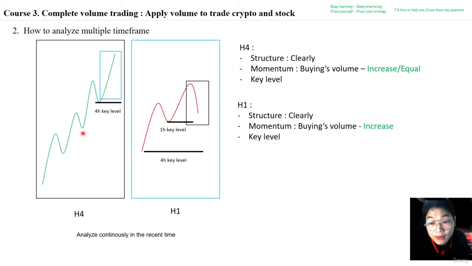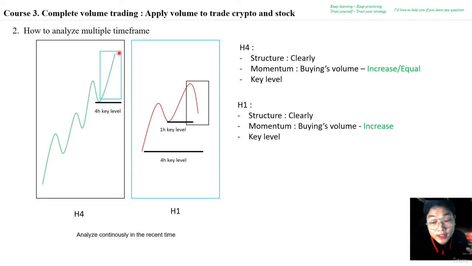If the 4 hours time frame at this time is the up movement, it means that buying volume must be increased or equal. It means that you can follow the buy orders in the 4 hours time frame. At this time, the next step you also need to analyze is key levels in the 4 hours time frame to continue analyzing in the 1 hours time frame.